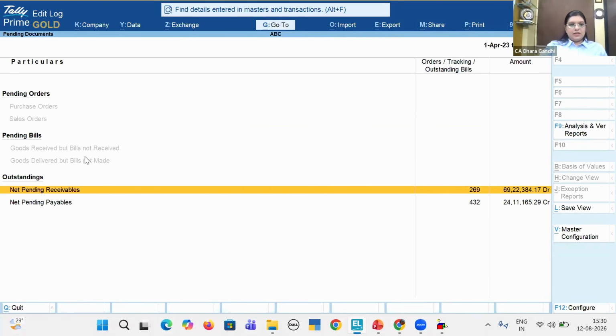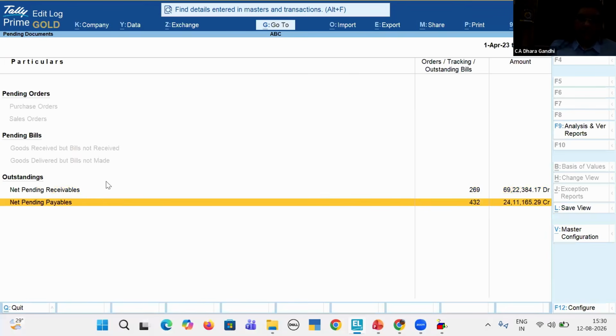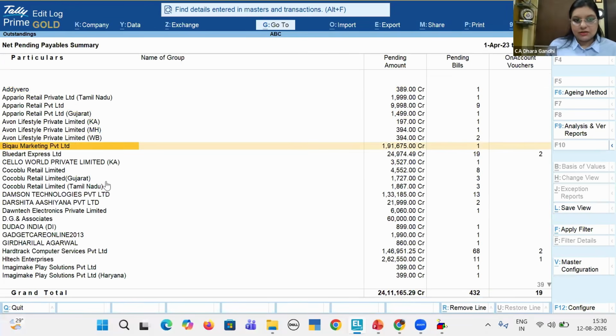But if your client has these entries, just go and check these features. You'll be able to see how many purchase orders are pending, what the overdue days are, and what the tracking is for this. If a sale order is there, what is the tracking on this at March end? What is the status of sale orders and purchase orders? If any goods have been received in the godown and the bill has not been made, you'll be able to see everything here. Similarly, net pending receivables and net pending payables. Suppose if I see payables, the list of the entire payables you'll be able to see here.